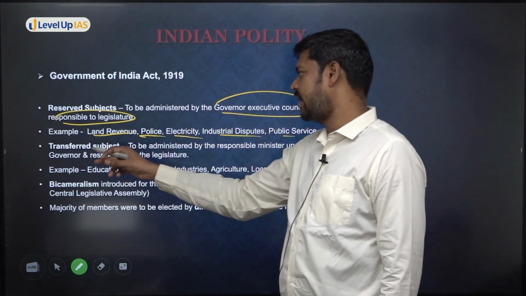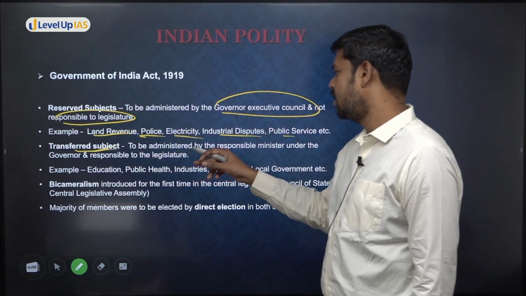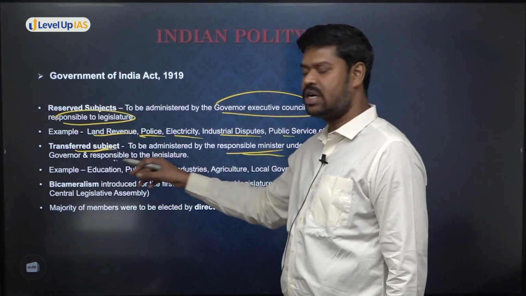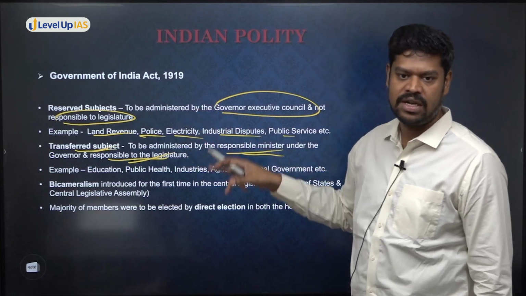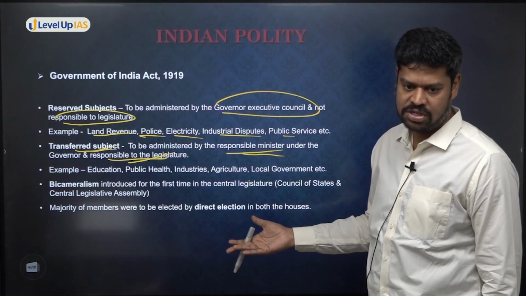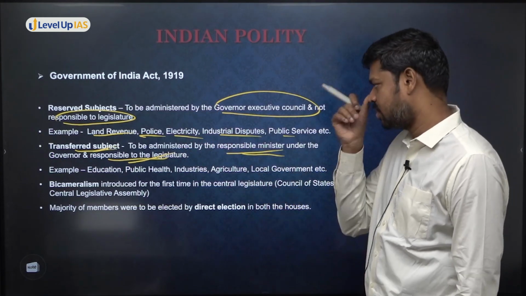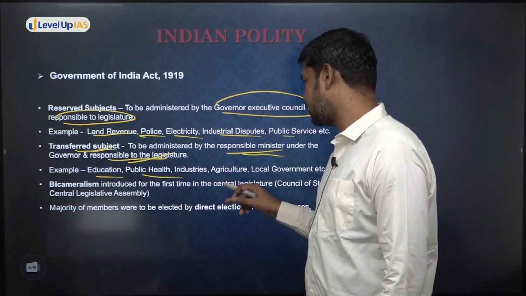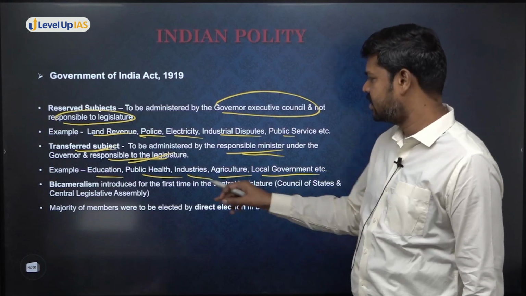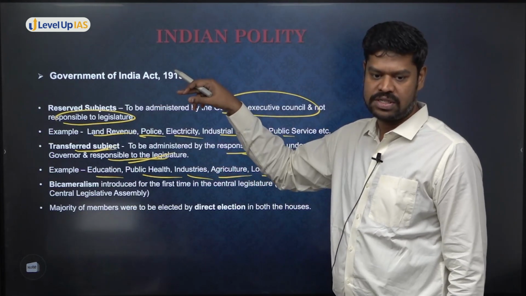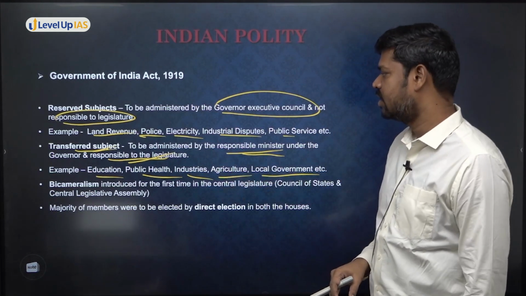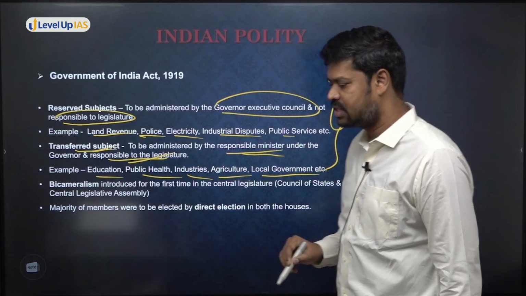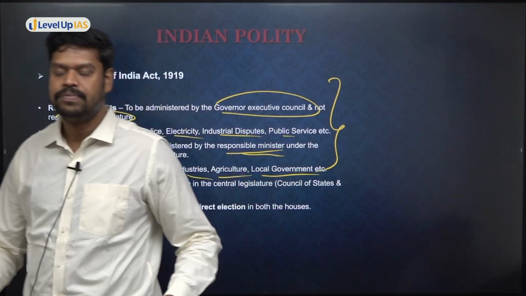And then there are certain transferred subjects. What are the transferred subjects? To be administered by the responsible minister under the control of the governor and responsible to the legislature. That means in these areas, questions can be asked in the legislature and the minister has to give the response. And what are such areas? Education, public health, industries, agriculture, local government, but industrial dispute is reserved. Okay. So these are all the areas where questions can be asked and there is responsibility. So this is one major change, and this system came to be what is called diarchy.